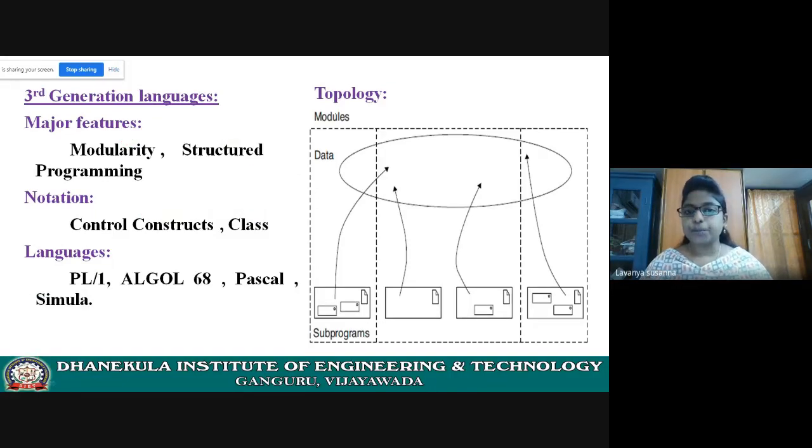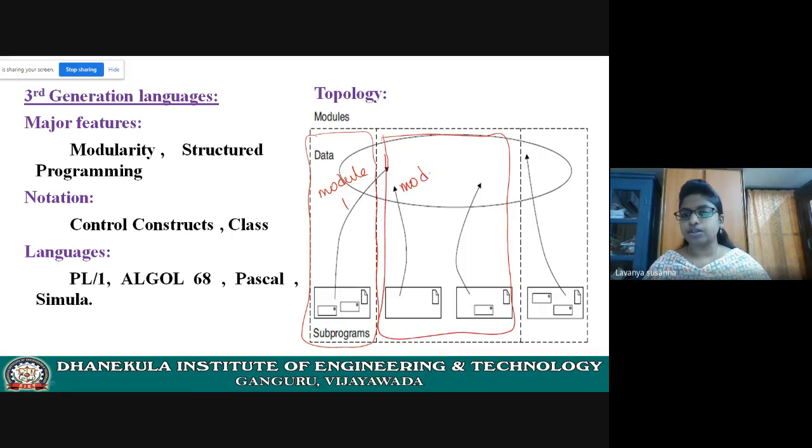Next, let us see the topology of third generation language. See here, you can see some dotted lines. What do they represent? They represent a module. This is module 1. Again these dots represent module 2. And this represents another module, module 3.